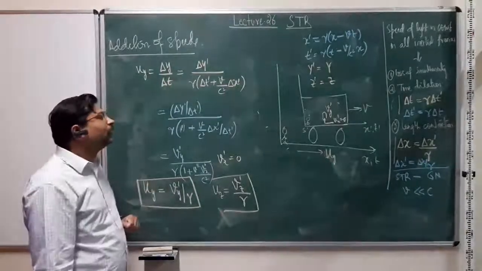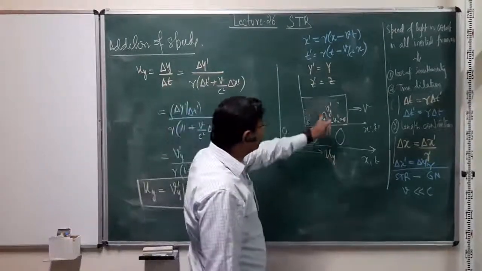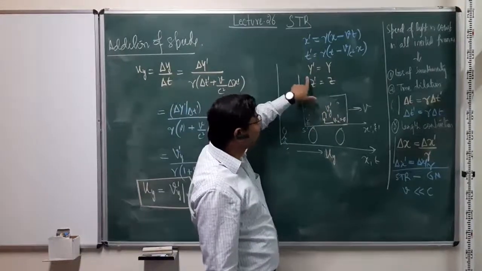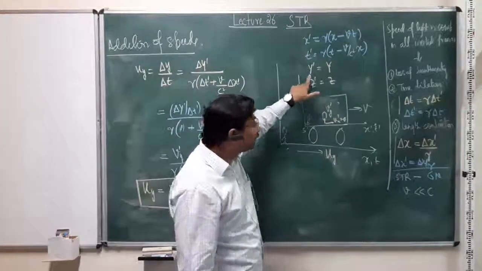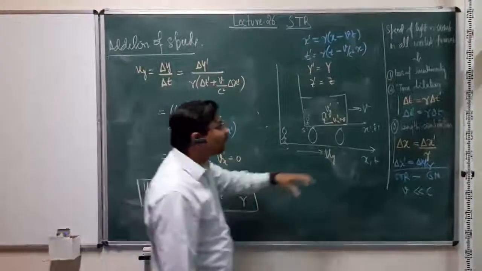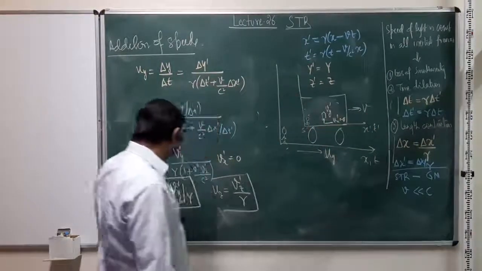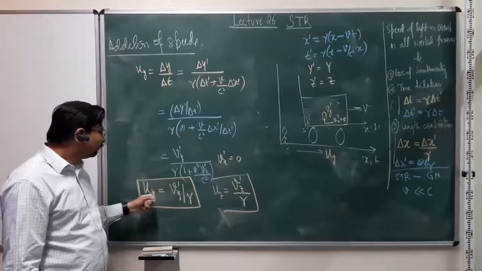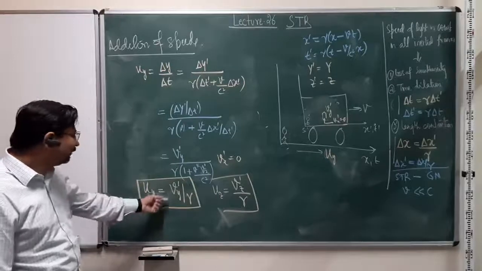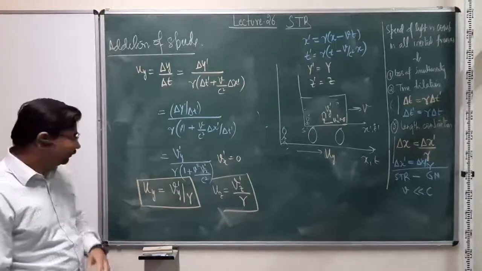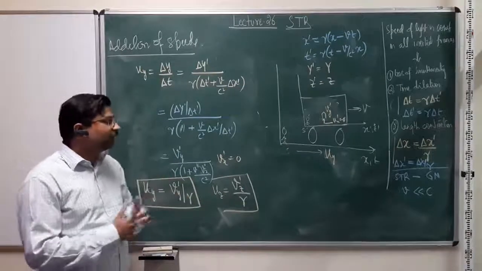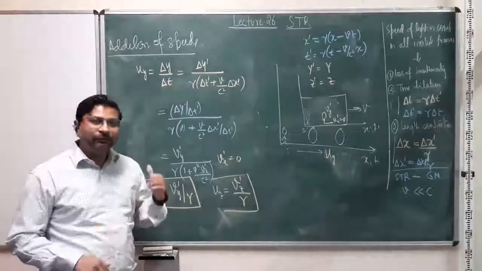In the other directions, along the y coordinate or z coordinate, the transformation in terms of space is actually not making a difference, but in terms of time it's still going to contribute, right? So that means one of these is contributing, and that is why there is still an effect on the vertical velocity or the normal velocity in that case, and effectively they get diminished by this factor gamma. Okay. So we'll continue further in the next lecture, and we'll try to pick up some more examples to demonstrate this.